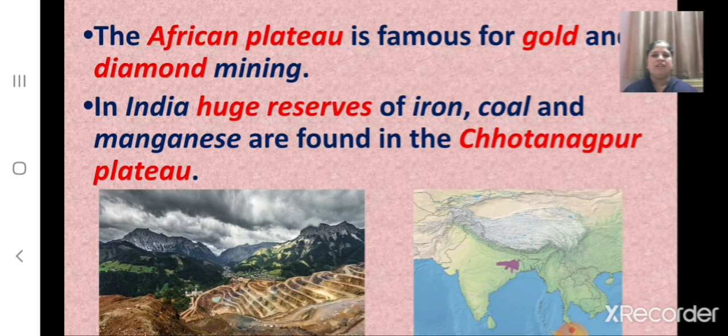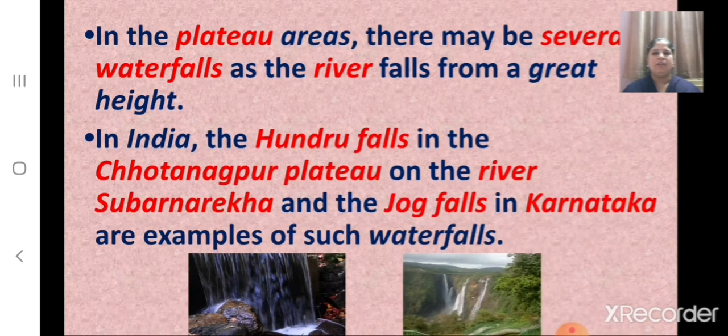Children, here in this map, you can see the location of Chota Nagpur Plateau. And children, in the plateau areas, there may be several waterfalls as the river falls from a great height. And where are the Hundru Falls? In India, the Hundru Falls are in the Chota Nagpur Plateau on the river Subarnarekha. And where are the Jog Falls? The Jog Falls are in Karnataka, and they are examples of such waterfalls.